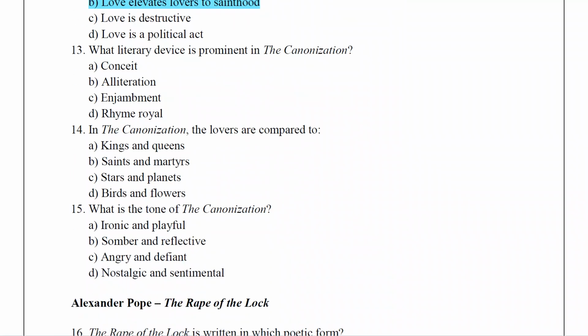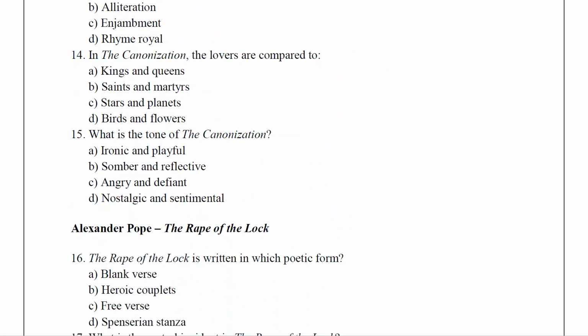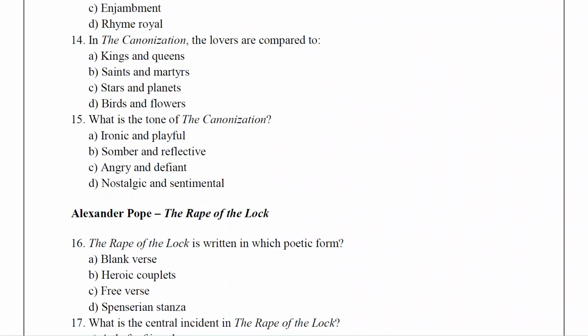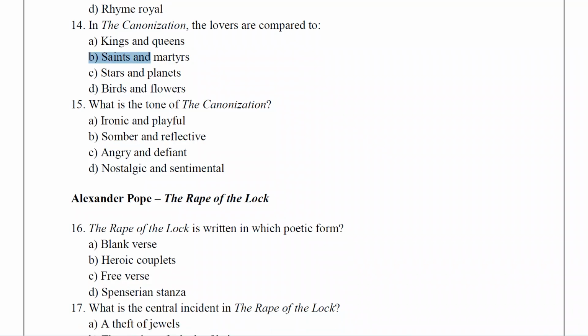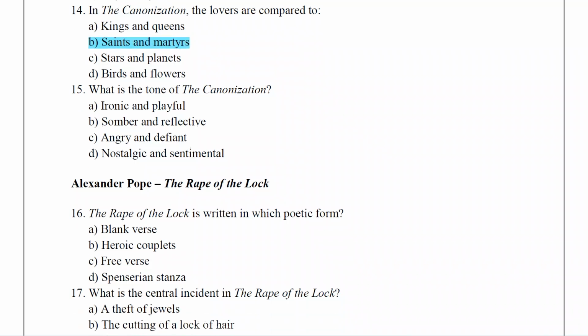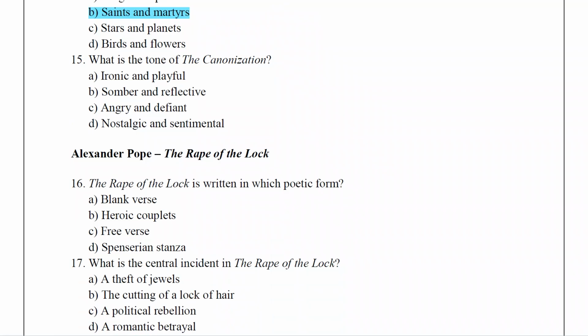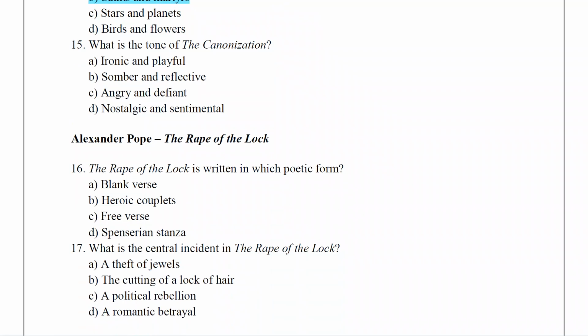What literary device is prominent in The Canonization? The answer is conceit. In The Canonization, the lovers are compared to saints and martyrs. What is the tone of The Canonization? Ironic and playful.